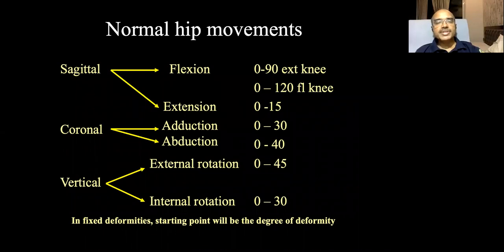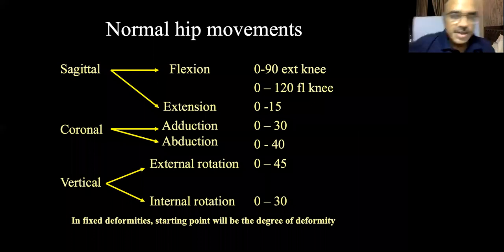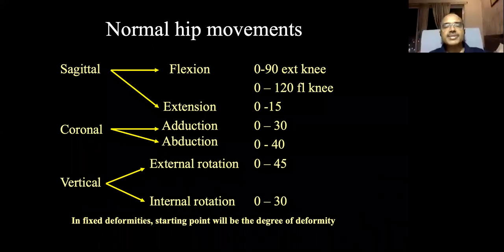So how much movement is possible? Remember, there are three planes. Flexion and extension are sagittal plane movements. Flexion is normally possible until 90 degrees in an extended knee and until 120 degrees in a flexed knee. Okay, remember this. Extension is normally about 15 degrees.